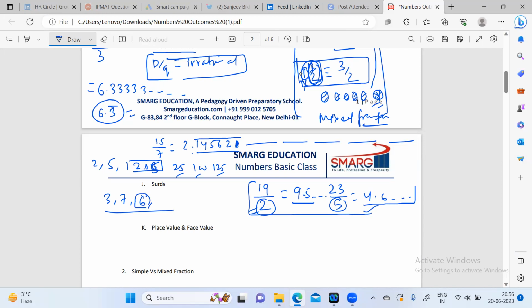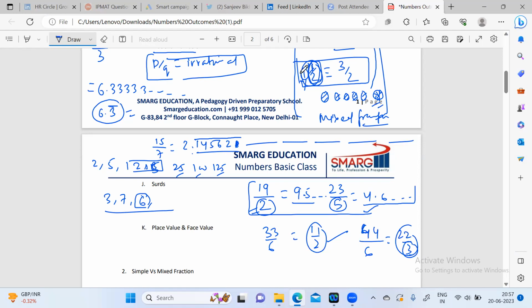Like if we divide 33 by 6, it's basically 11 by 2. So in this case, it will get terminated. But if we divide 44 by 6, it will be 22 by 3, and since 3 is there, it will continue till infinity with recurring digits.